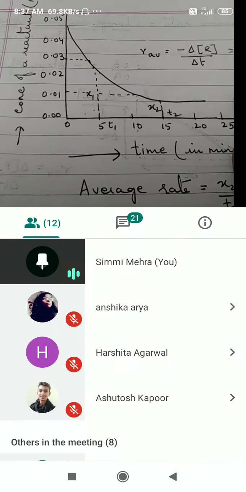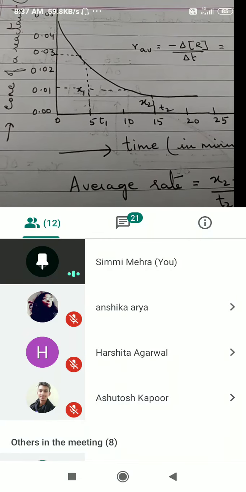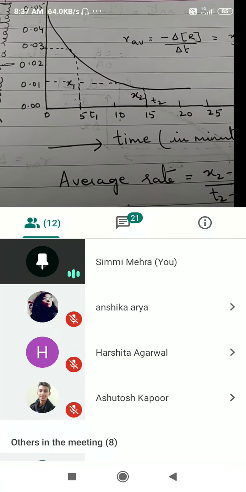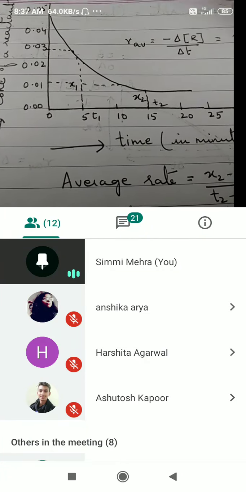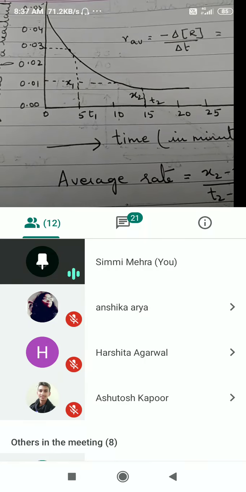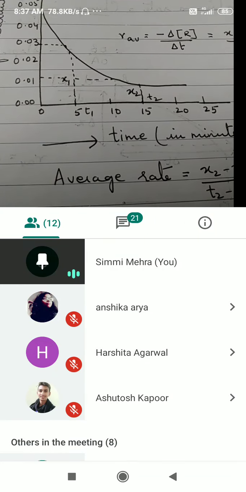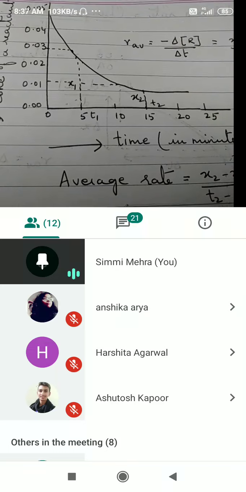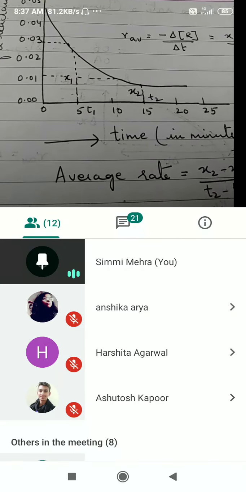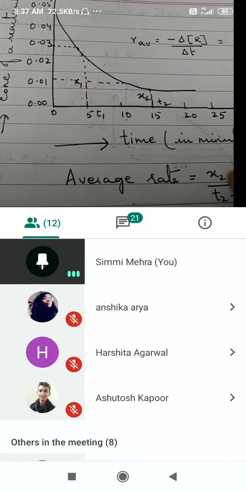Under chemical kinetics, we study the rate of chemical reactions and the factors affecting them. Moderate rates of reaction can be determined, but very fast and very slow reactions are not covered under this chapter. Irreversible reactions are covered under this chapter. Reversible reactions are covered under equilibrium. Feasibility of a reaction is not predicted under this chapter. Whether a particular reaction will take place or not comes under thermodynamics.